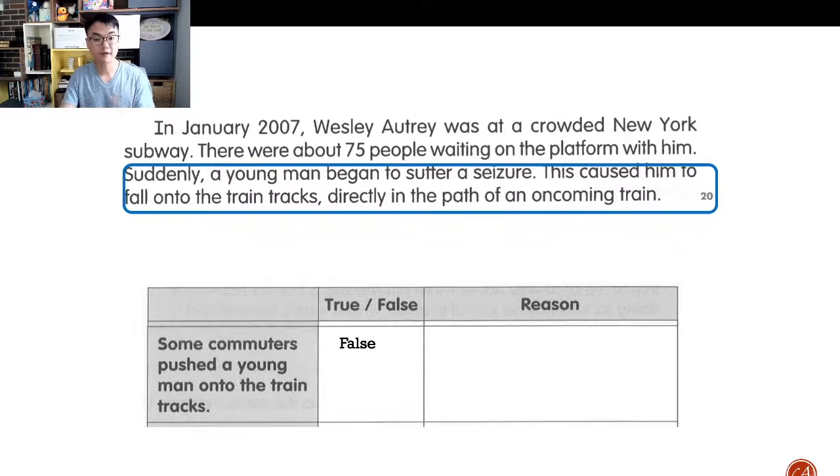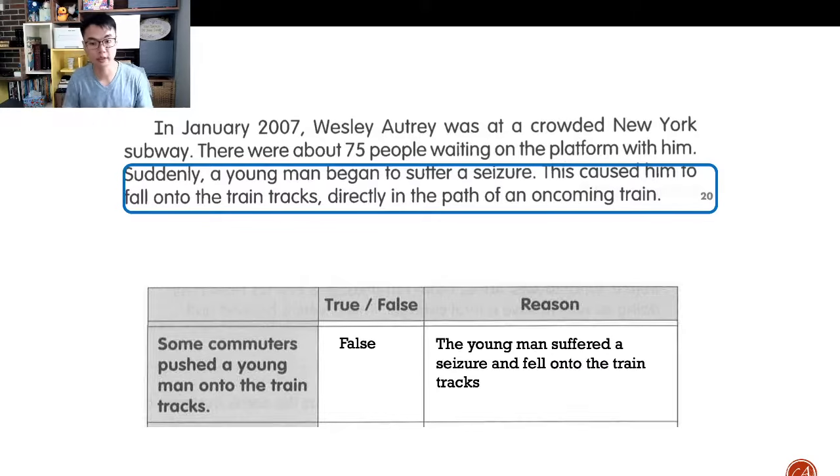He suffered a seizure and fell onto the train tracks, okay? So the key word here is that he suffered a seizure and fell. He was not pushed, okay? So the word is fell onto the train tracks because he suffered a seizure, okay? So this is pretty straightforward. I shan't spend too much time with this particular question.